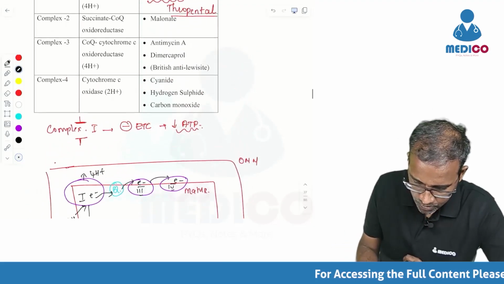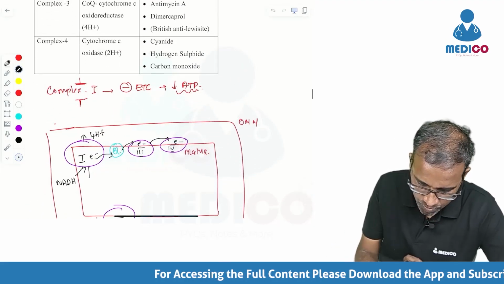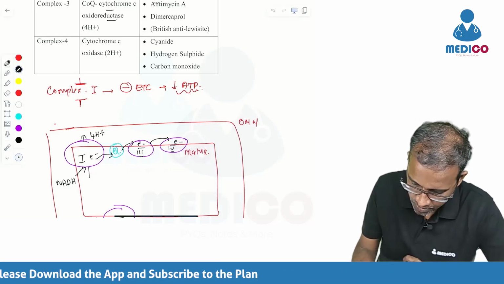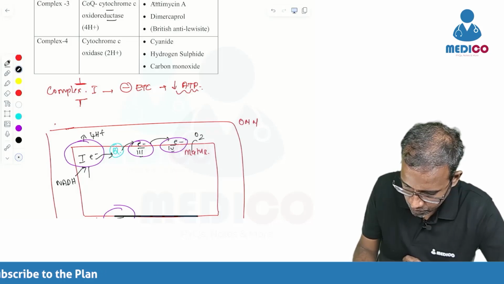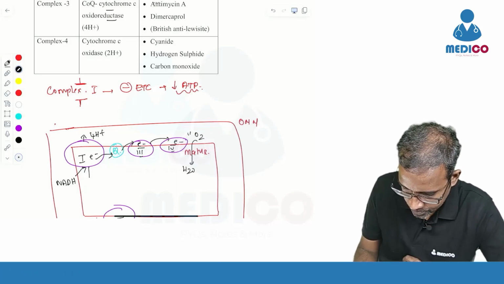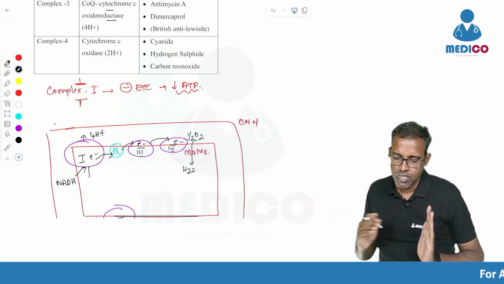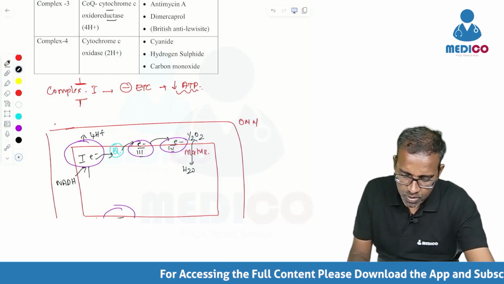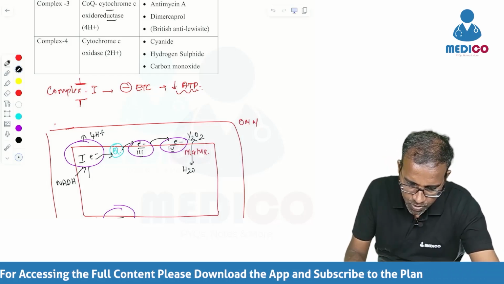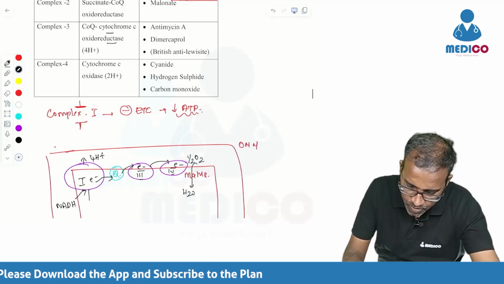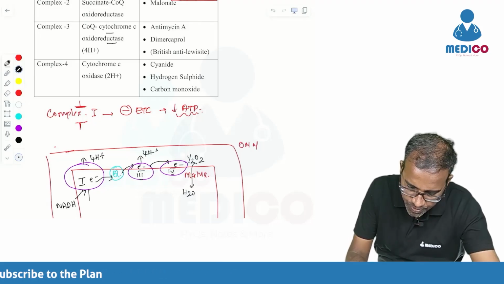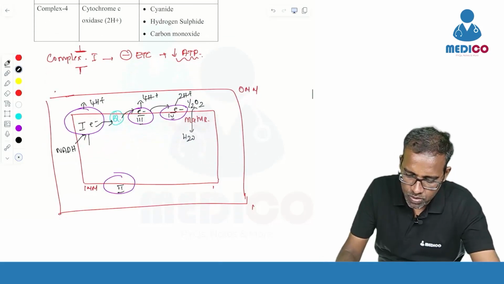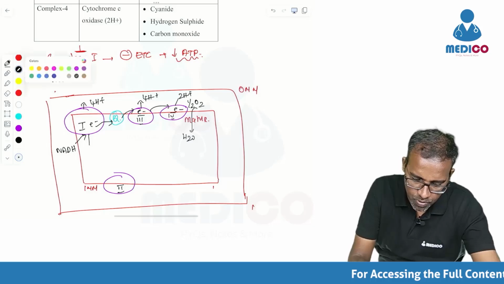Complex 3 is cytochrome C coenzyme Q oxidoreductase. Complex 4 is cytochrome C oxidase. Here oxygen will be reduced to form water. This is the final step. This is how NADH transfers electrons and gets oxidized. During the electron transfer, protons will be pumped into the space. In complex 3, 4 protons will be pumped into the space. In complex 4, only 2 protons will be pumped. So this whole intermembrane space will be full of protons.